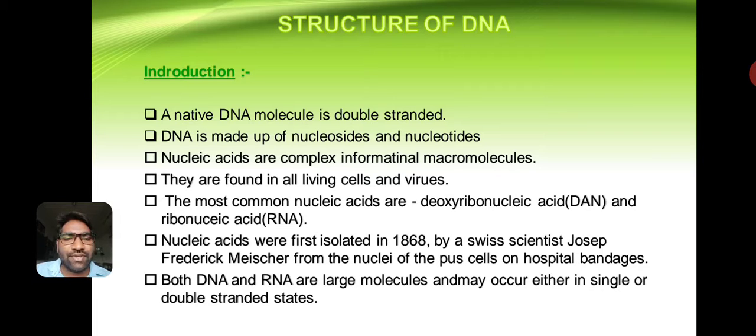Nucleic acids were first isolated in 1868 by the Swiss scientist Johann Friedrich Miescher from the nuclei of the cells on hospital bandages. Both DNA and RNA are large molecules and may occur either in a single-stranded or double-stranded state.